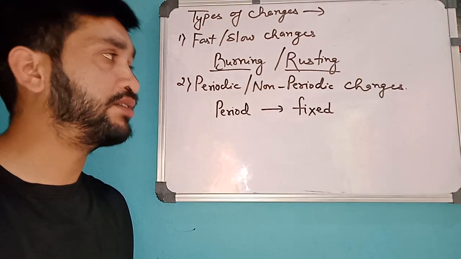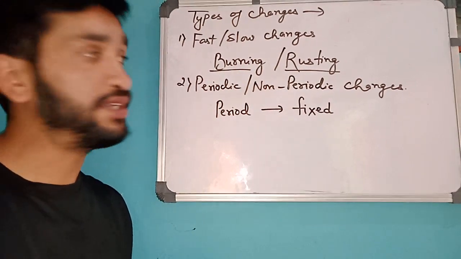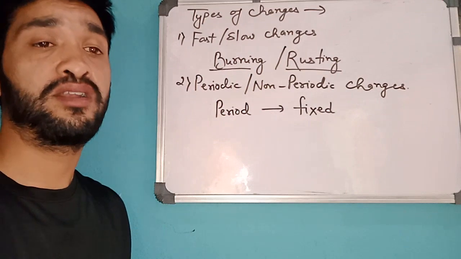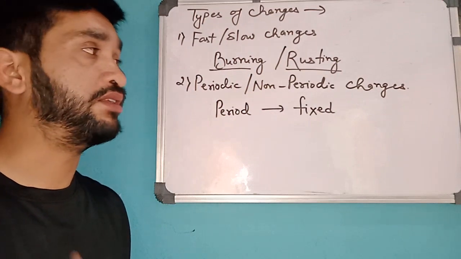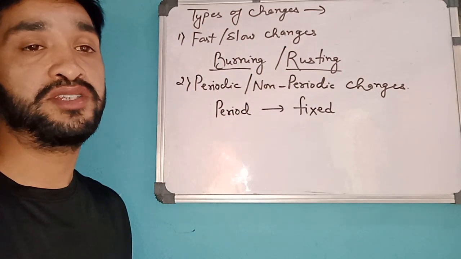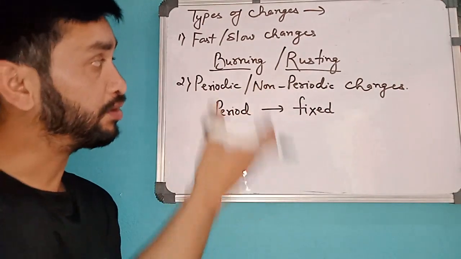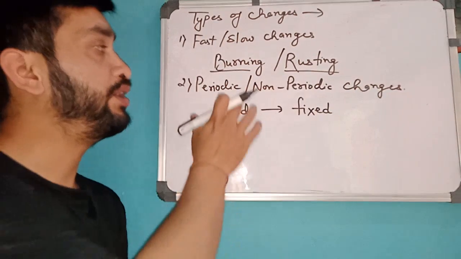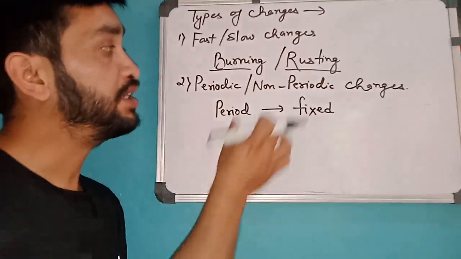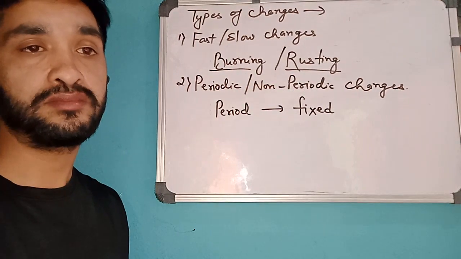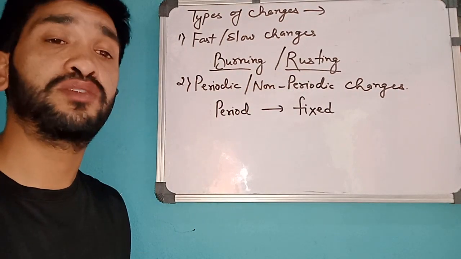Whatever be the time span of your school, we can say that the duration of that period is fixed. It's not that the first period is of 1 hour and the second period is of 20 minutes, then the third period is of 40 minutes. It is not like that. Periods means something which is fixed. Now go back to the point. The point is periodic change. It means changes which take place at a fixed time, the change that will take place in fixed time.